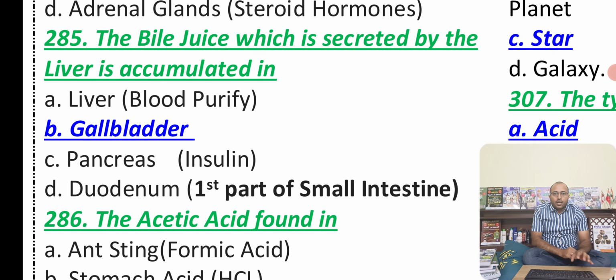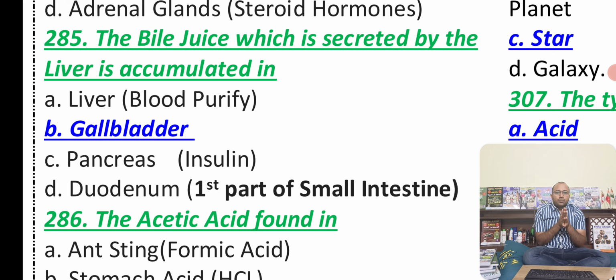And now we have the bile juice, which is secreted by the liver and accumulated in the gallbladder. So you must know whatever bile juice is produced has to be stored in the human gallbladder. If there is any problem in our liver, then more bile juice gets released.